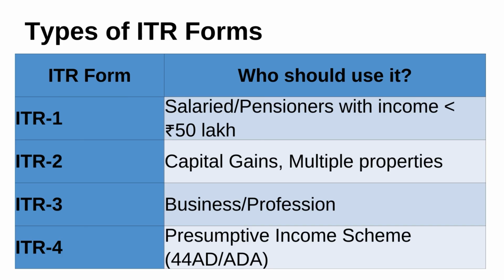Then what are the various types of ITR forms? As you know, various ITR forms are available on the site of income tax: ITR 1, ITR 2, ITR 3 and ITR 4. ITR 1 basically deals with salaried individuals and pensioners with income less than 50 lakh. ITR 2 deals with capital gains and multiple properties. ITR 3 deals with business and profession. And ITR 4 is for the presumptive income scheme, 44AD and 44ADA. So this is all about the various types of ITR forms.